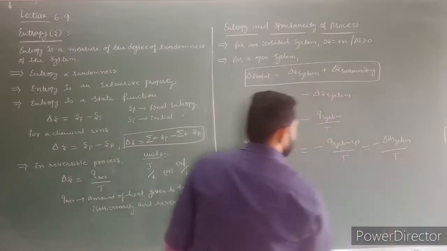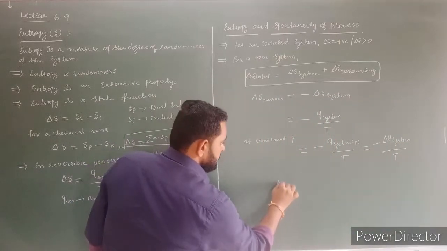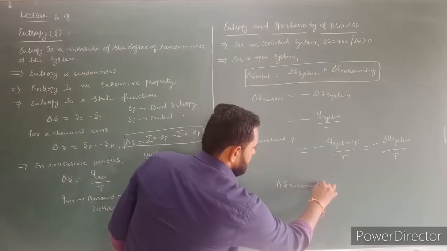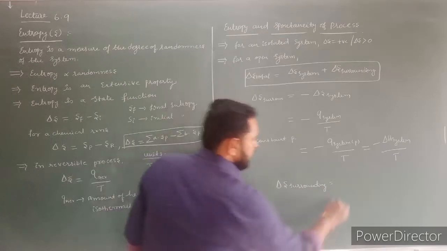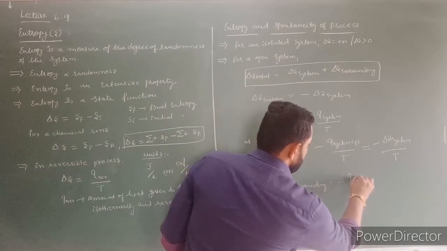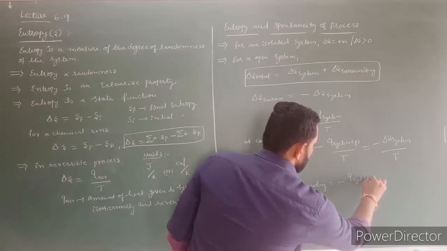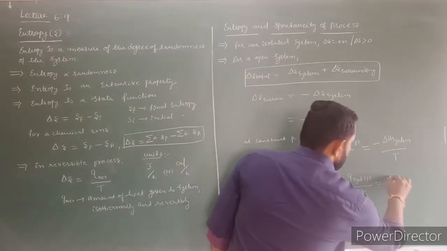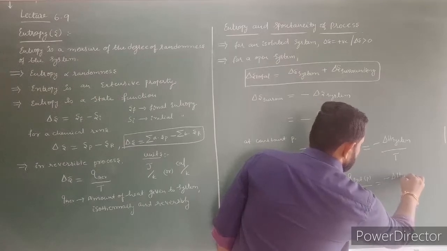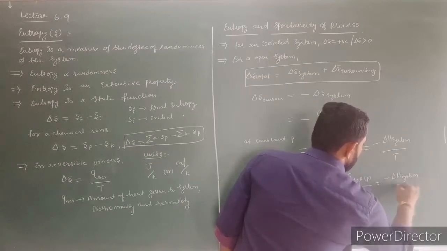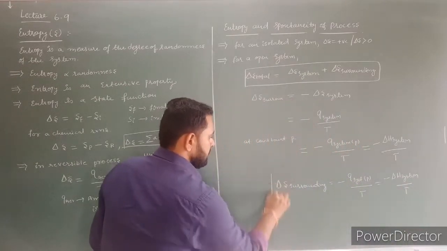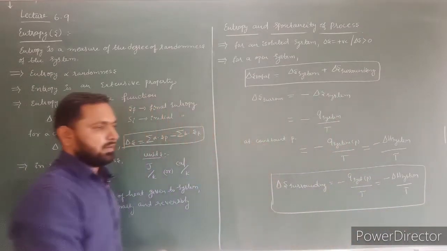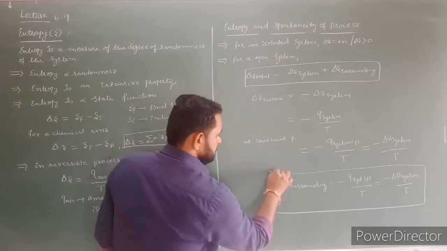So finally, the change in entropy of the surroundings is equal to minus delta H of the system divided by T. This is the formula to calculate the entropy change in the surroundings. It is important.